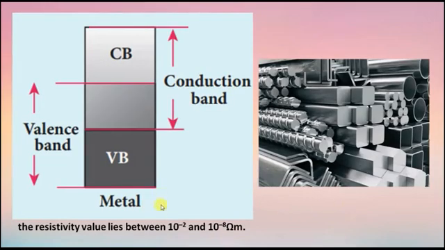Next, we will see metals. Here you see the energy band diagram for the metals. The valence band and the conduction band overlap each other. Hence, the electrons can easily move freely into the conduction band, so there is a large number of free electrons in the conduction band, so conduction becomes possible even at low temperature or when we give a small amount of electric field. Electrons easily move from the valence band to the conduction band. The resistivity value range is 10 power minus 2 to 10 power minus 8 ohm meter.